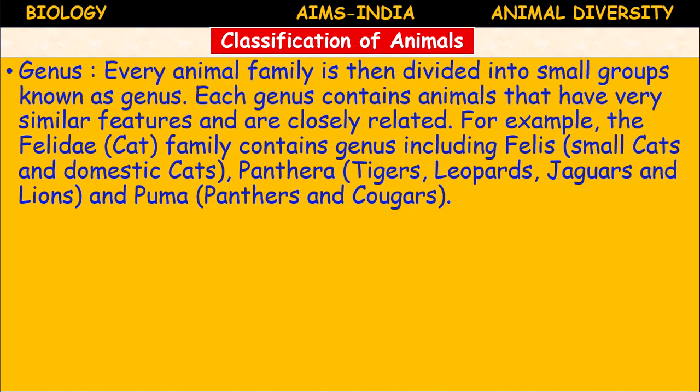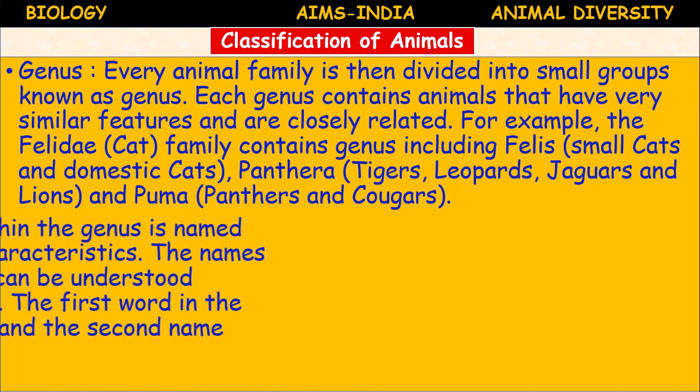For example, the Felidae, the cat family, contains genera including Felis, small cats and domestic cats; Panthera, tigers, leopards, jaguars and lions; and Puma, panthers and cougars. Like that, several genera are present in the families. Families are further divided into genus.